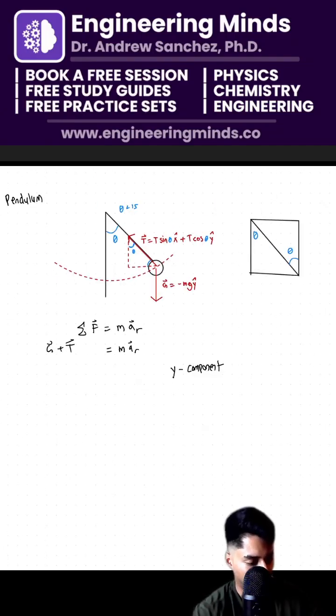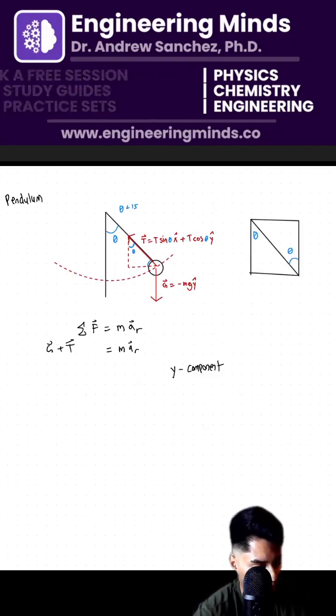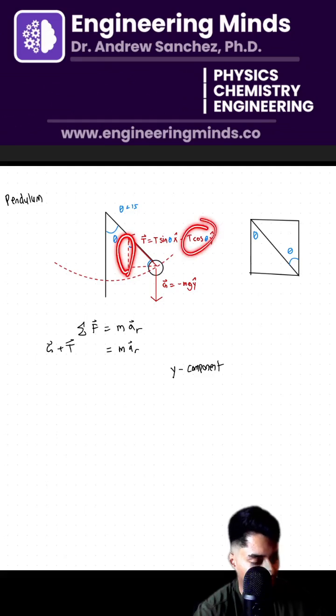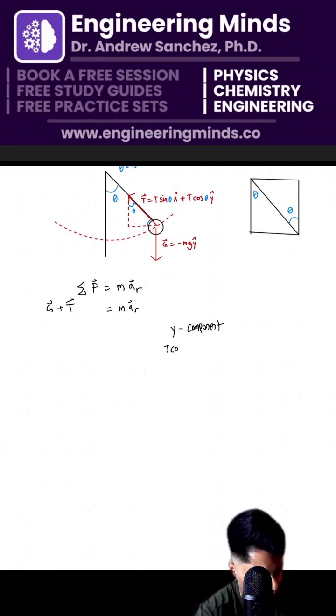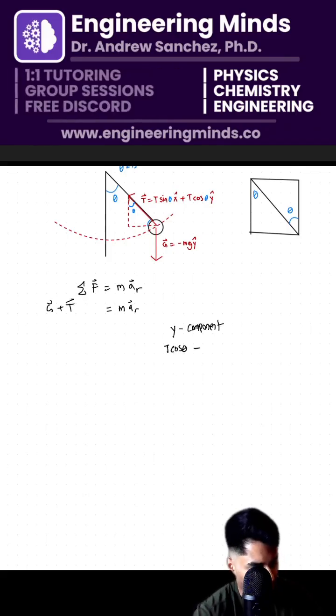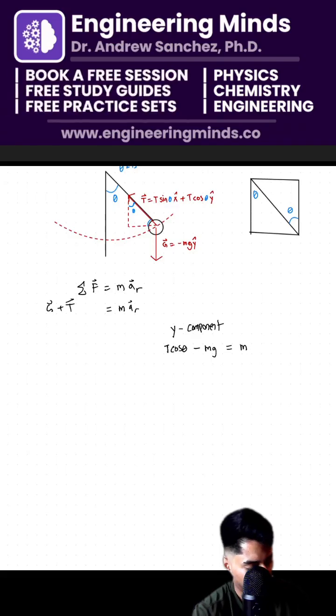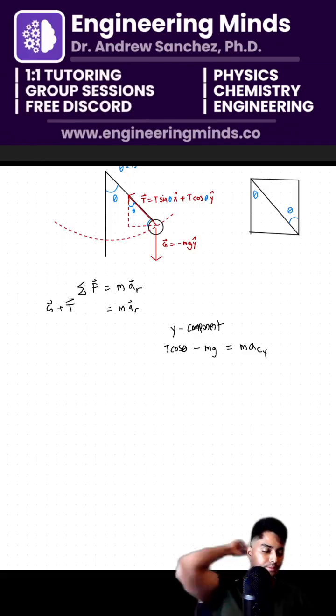So I'm going to say positive is our positive y. That's a T cosine of theta is positive. So positive T cosine of theta minus mg is equal to m times my acceleration in the y direction.